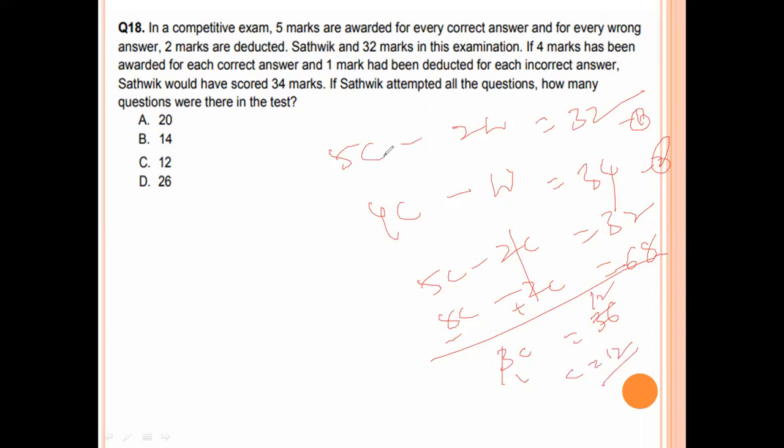How many questions are there? 12 questions are correct. So how many wrong answers are there? Wrong answer questions: 5 times 12 is 60, 60 minus 2w equals 32. 2w equals 60 minus 32, which is 28. 2 times 14 is 28. Wrong answer questions are 14, correct answer questions are 12. 12 plus 14 is 26. Option D is the right answer.